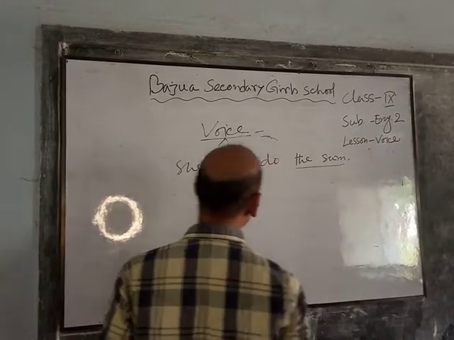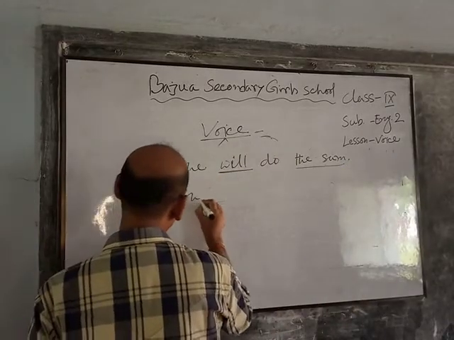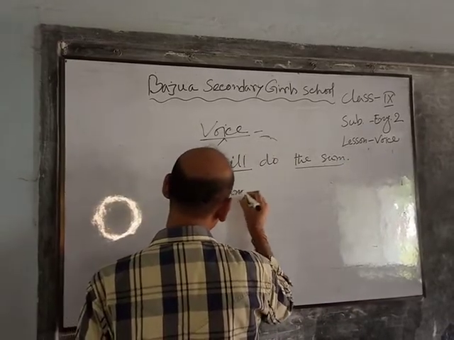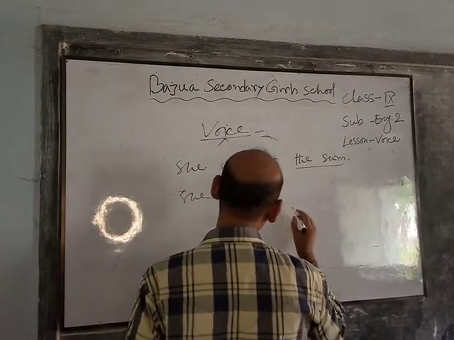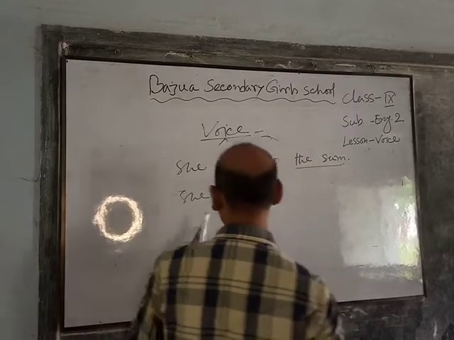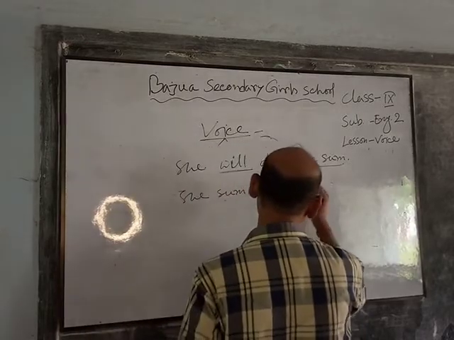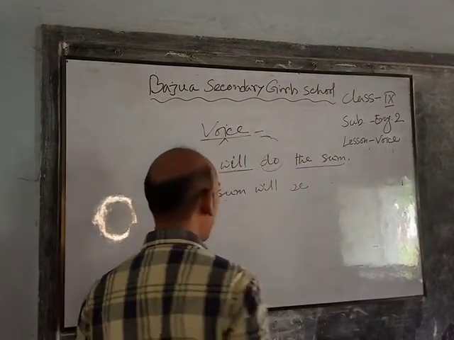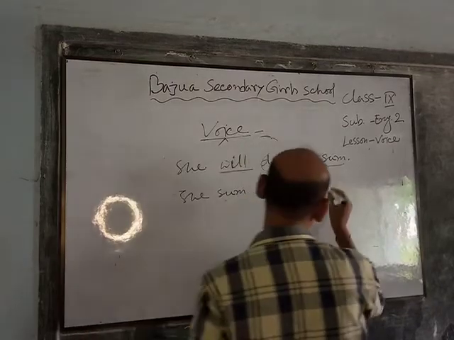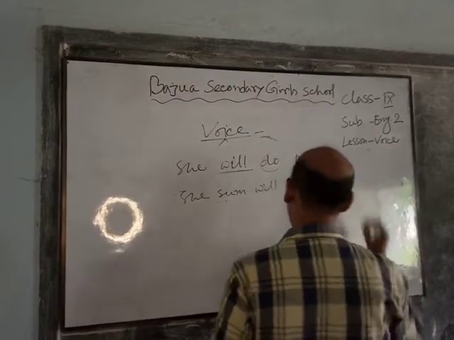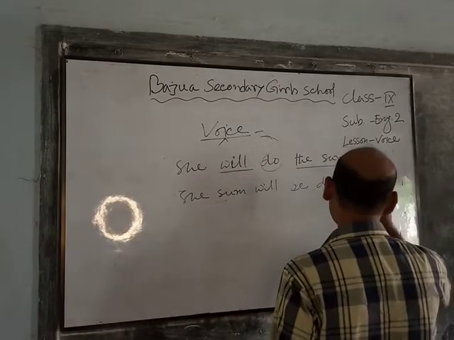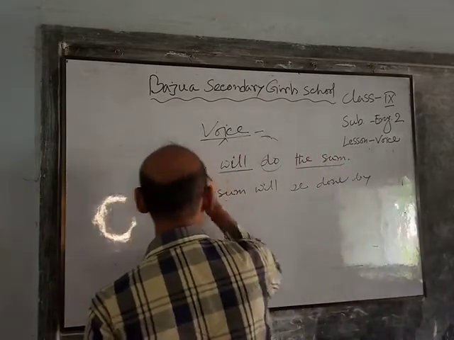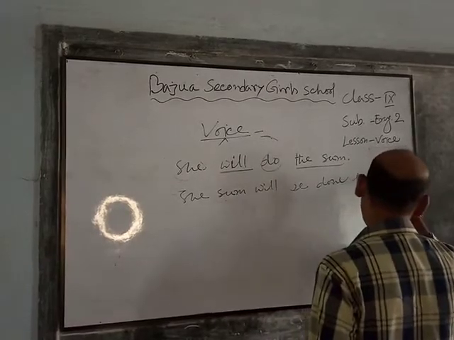The object will be subject, the sum, then modal, will, then will plus be. So, the sum will be, and the past participle form of do, done, the sum will be done by plus objective form of subject she.